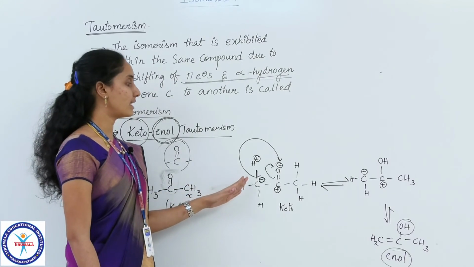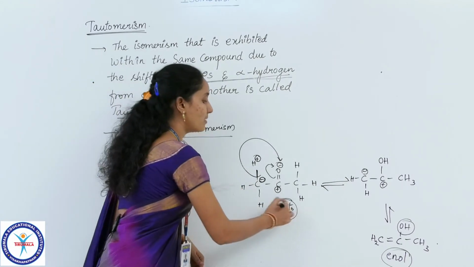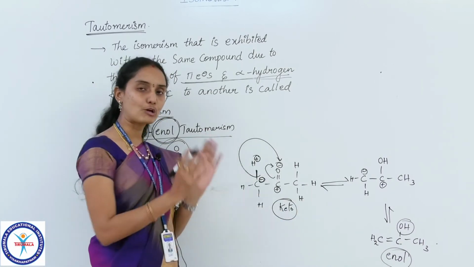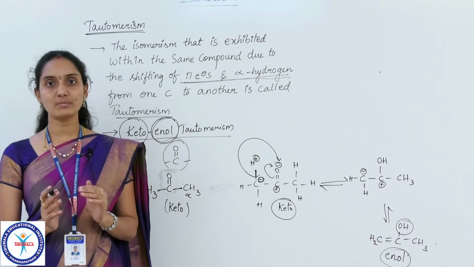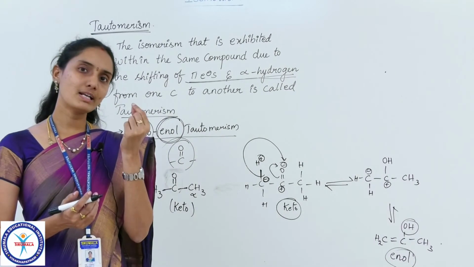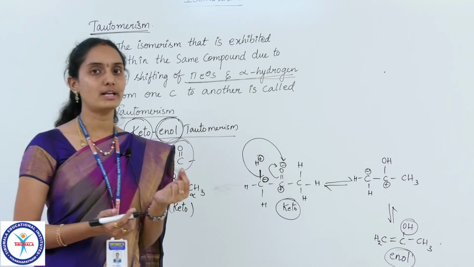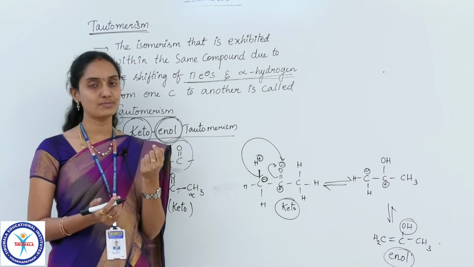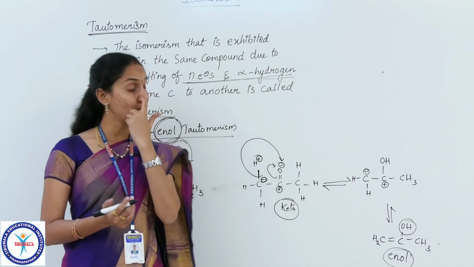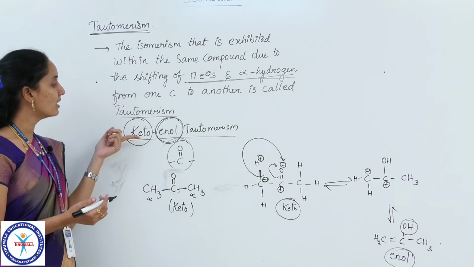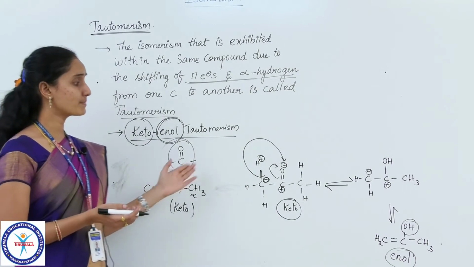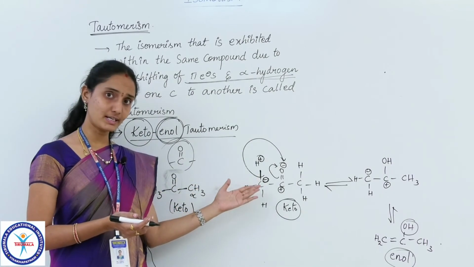You can directly write the keto form and enol form of a given compound. These two forms exist in equilibrium and they are interconvertible. They will convert rapidly even with a small change in temperature, solvent, or catalyst. So these two forms exist in equilibrium, and hence this type of tautomerism is called keto-enol tautomerism, because the forms of the compound present here are the keto form and the enol form.